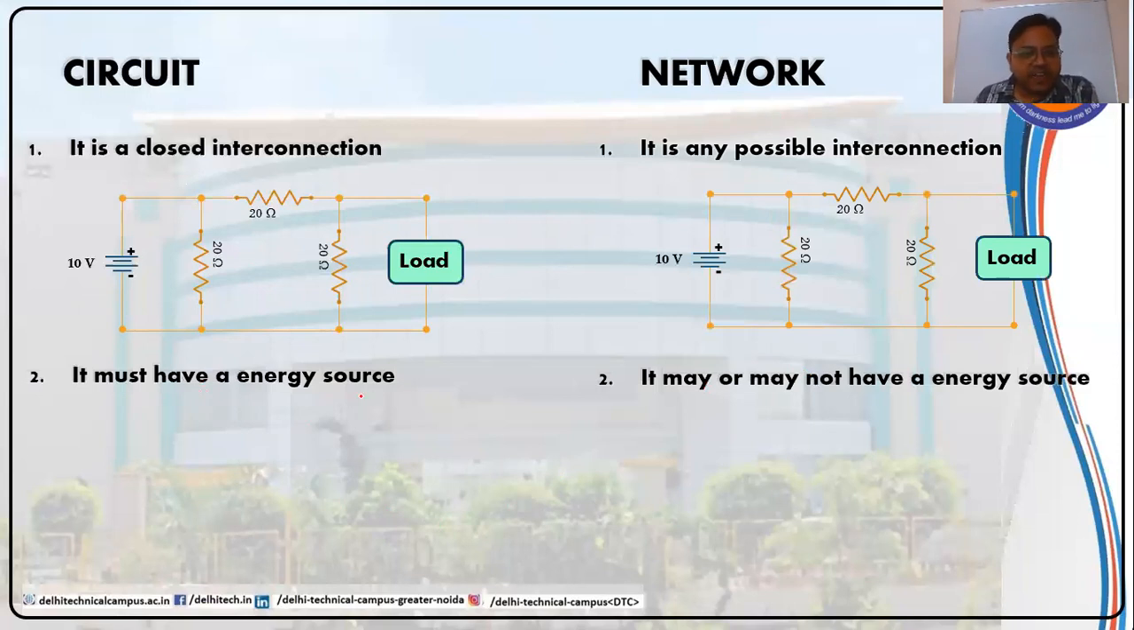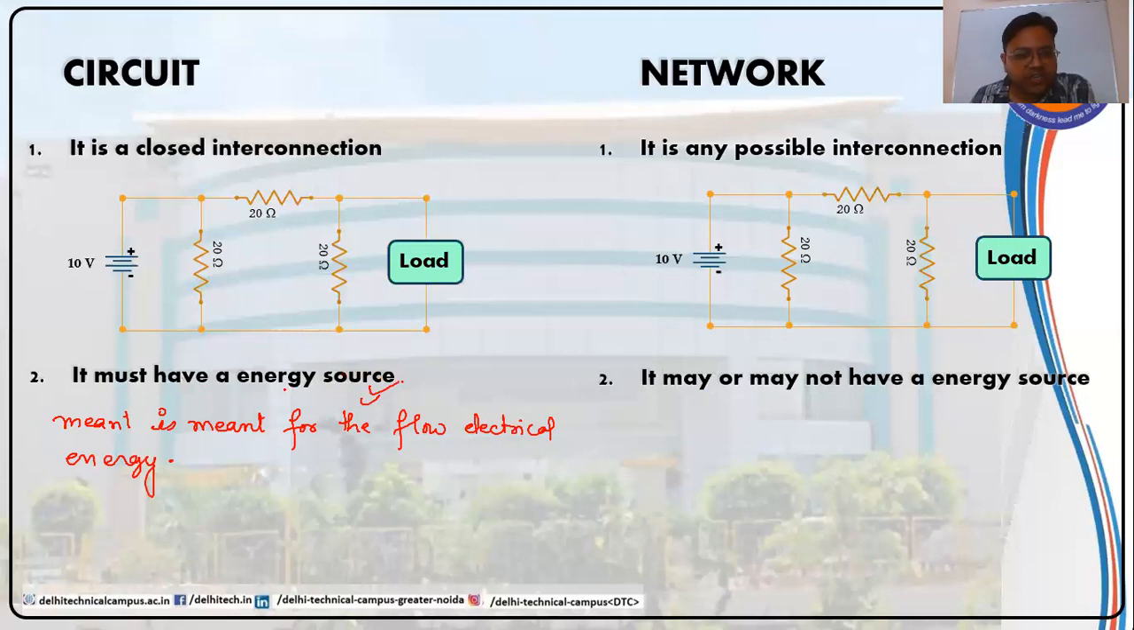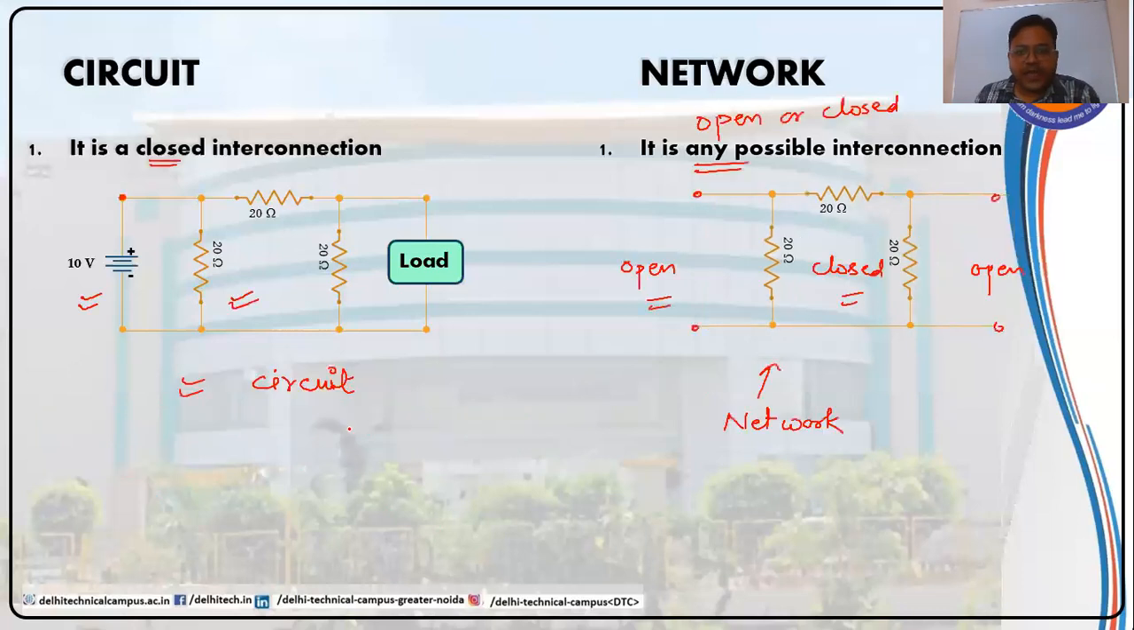A circuit must have an energy source in it. As I already told you, a circuit is meant for the flow of electrical energy. So that means it must have energy sources. If a circuit or a closed interconnection does not have an energy source in it, it will not be regarded as a circuit. Let us go back.